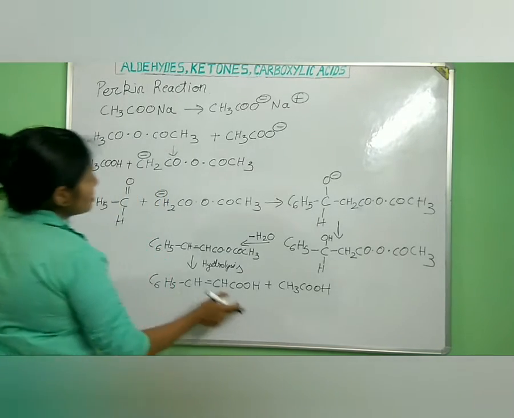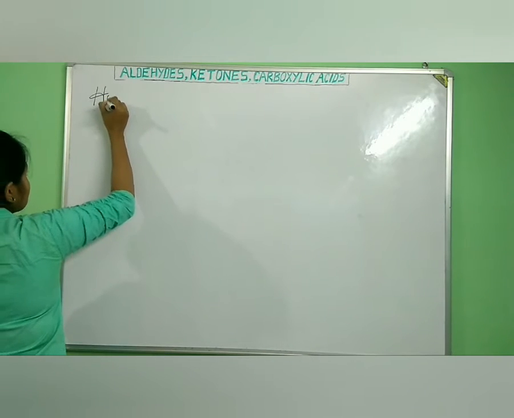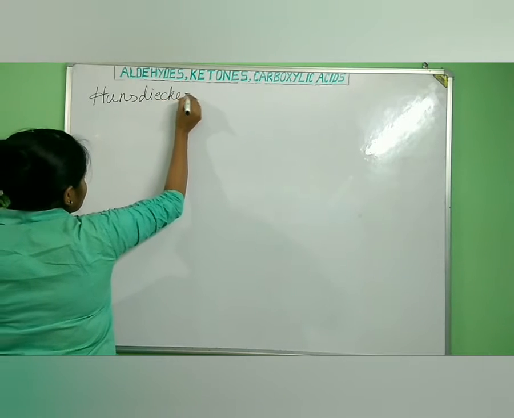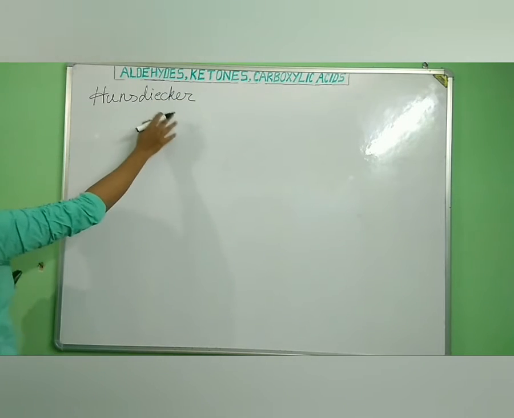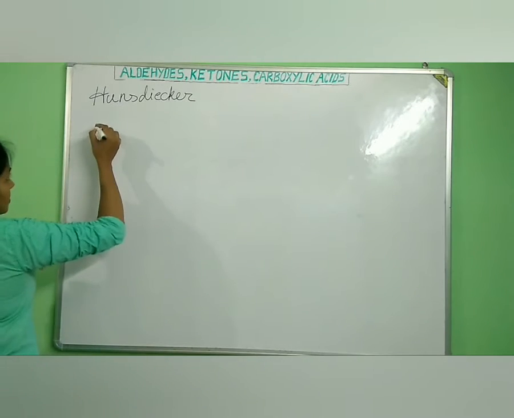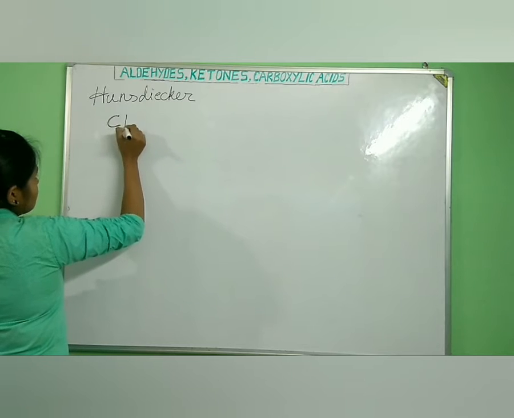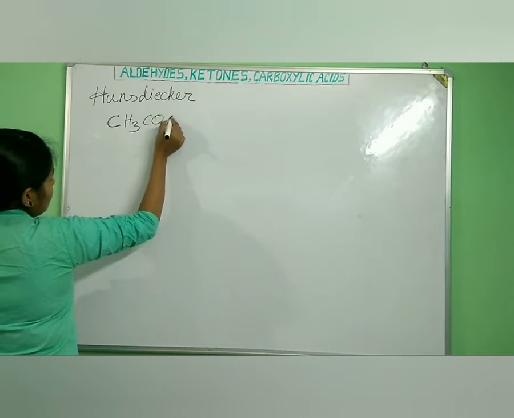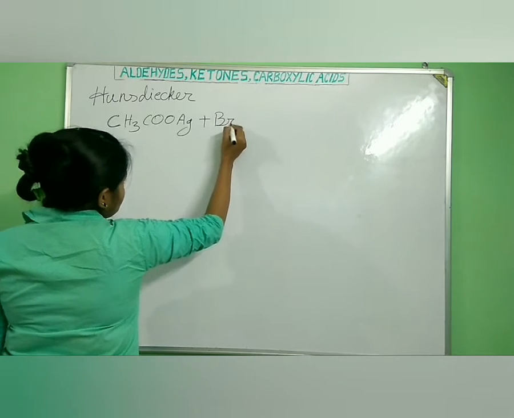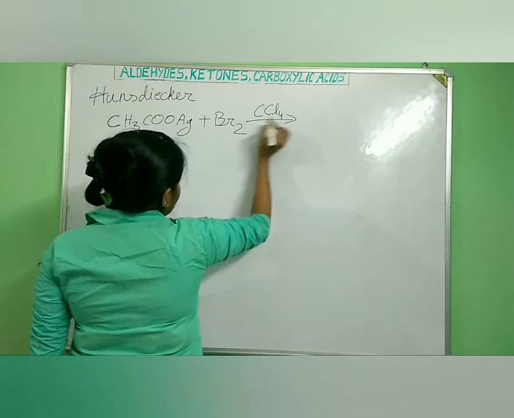Now let us come to some named reactions of carboxylic acid. Hunsdiecker reaction. In this Hunsdiecker reaction, if we take any silver salt of an acid, for example silver acetate, CH3COOAg, and react it with bromine in presence of CCl4, what happens?